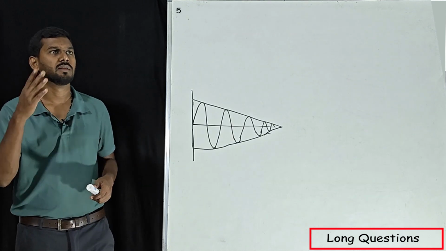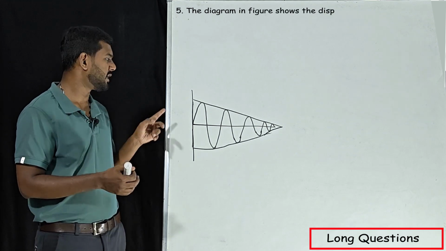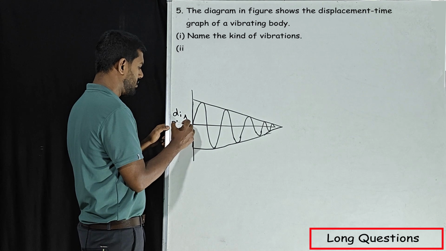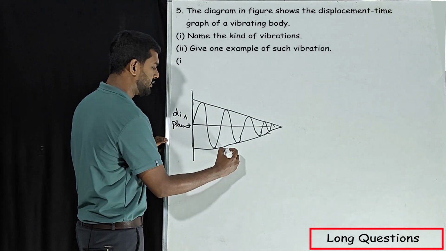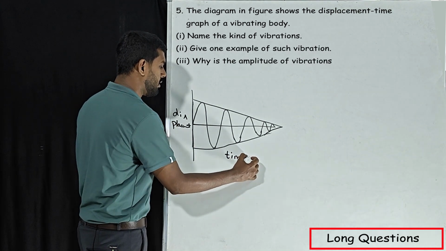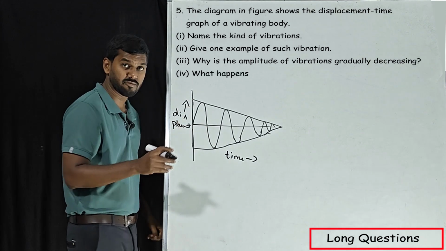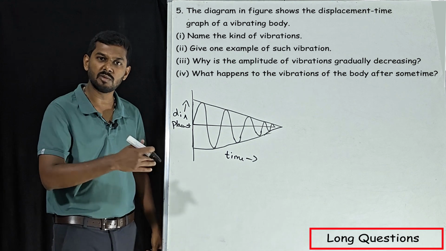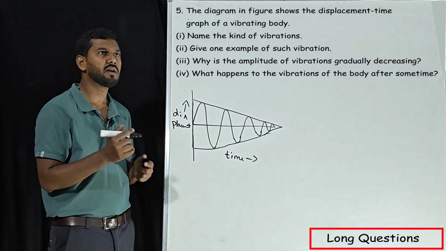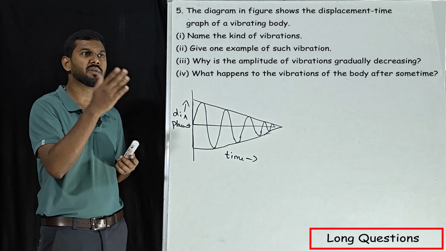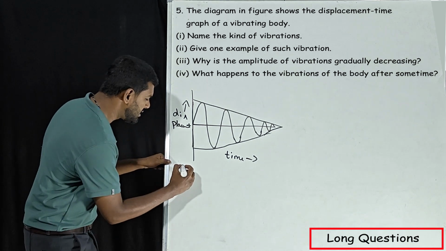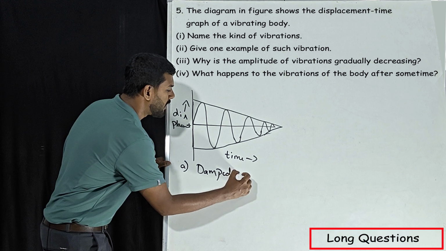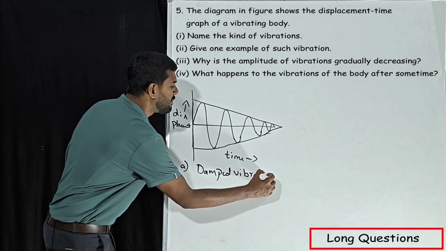Our next question: the diagram in the figure shows the displacement and time graph. This is displacement and this is time. In a displacement-time graph, displacement is used to find the amplitude, and time is used to find the time period or frequency. Here we have some questions. Name the kind of vibrations. We can easily say this is damped vibration, correct?